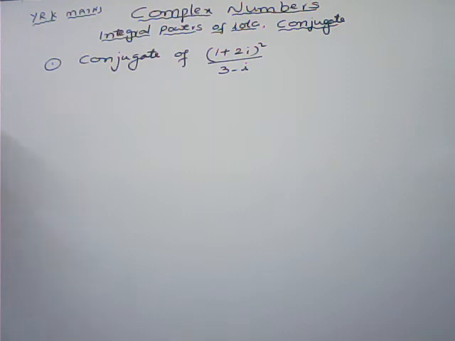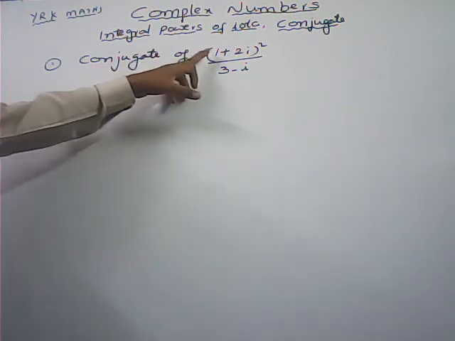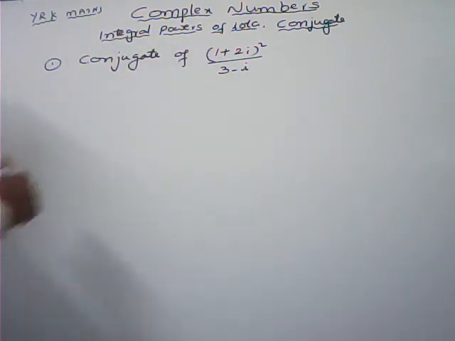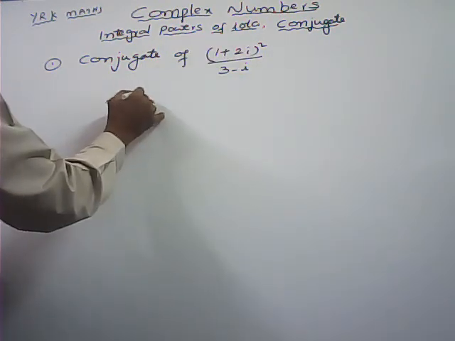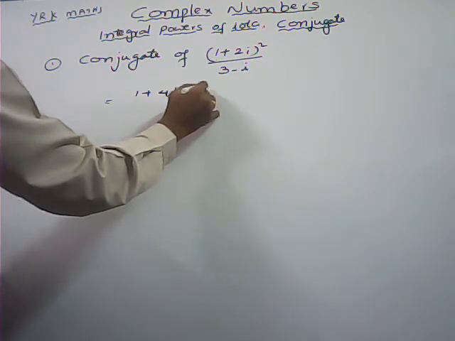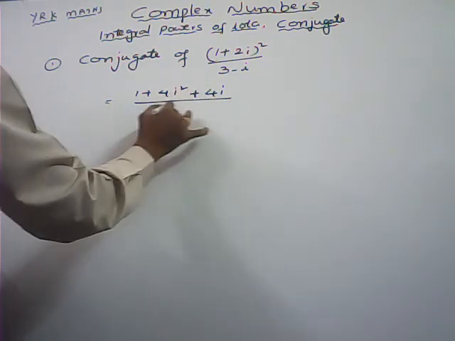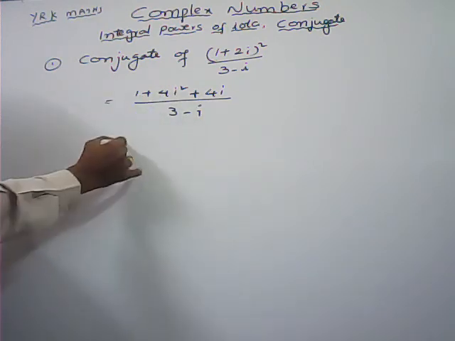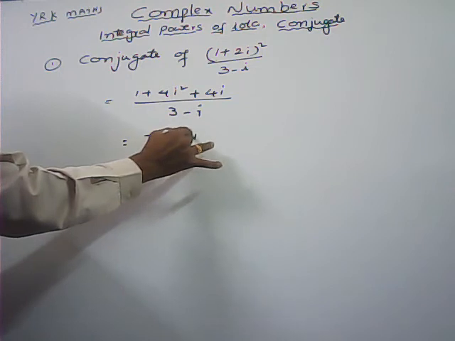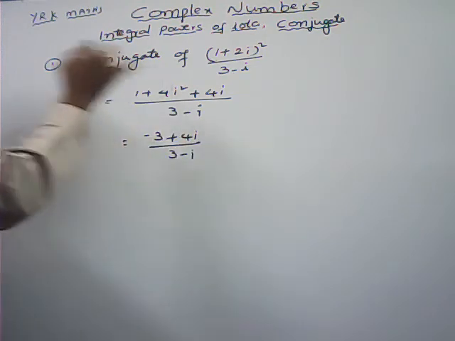Here, conjugate of (1 plus 2i) whole square upon 3 minus i. Before writing that conjugate, we can do one thing. First write down the simplest form. Squaring, expand that one: a square plus b square plus 2ab, whole by 3 minus i. i square value is minus 1, so minus 4 plus 1, that is minus 3 plus 4i, whole by 3 minus i.